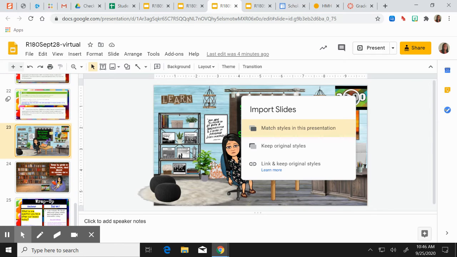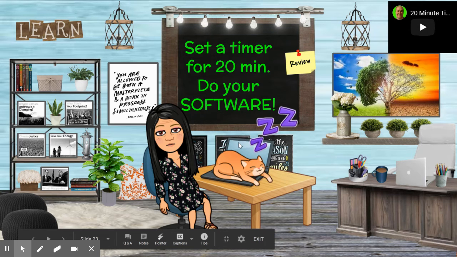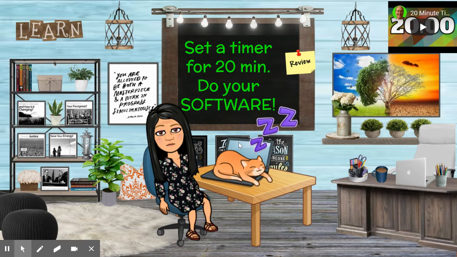And then finally, as always, I want you to get on your software. We're getting kind of lazy with that. You were supposed to finish between 4 and 8 segments by the end of the quarter, and some of you have barely finished 2. So we need to make sure that when we're at home, we are doing our software. So set that timer, get on the software and practice your spelling, vocab, reading fluency, and there's even parts on there to make your writing better as well. So it is good practice.